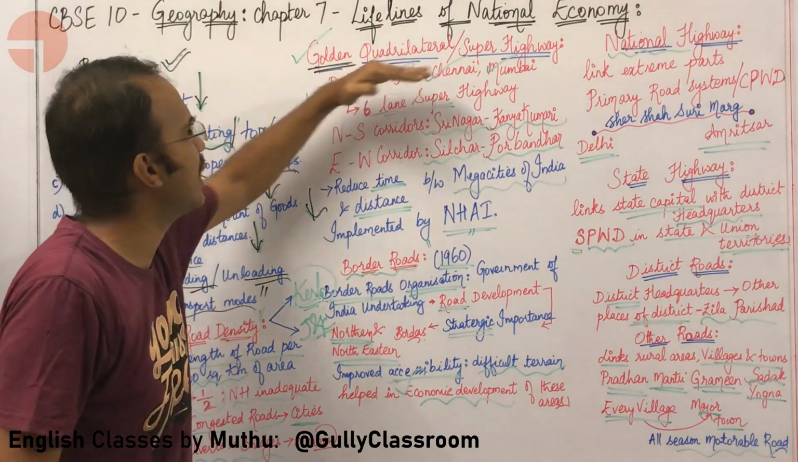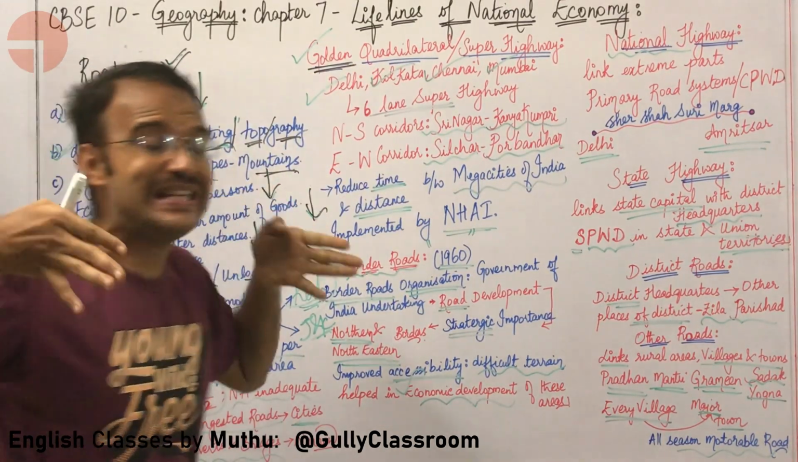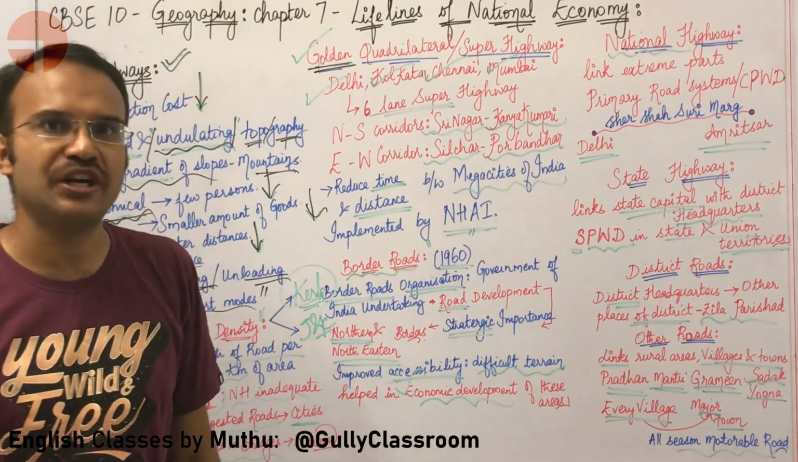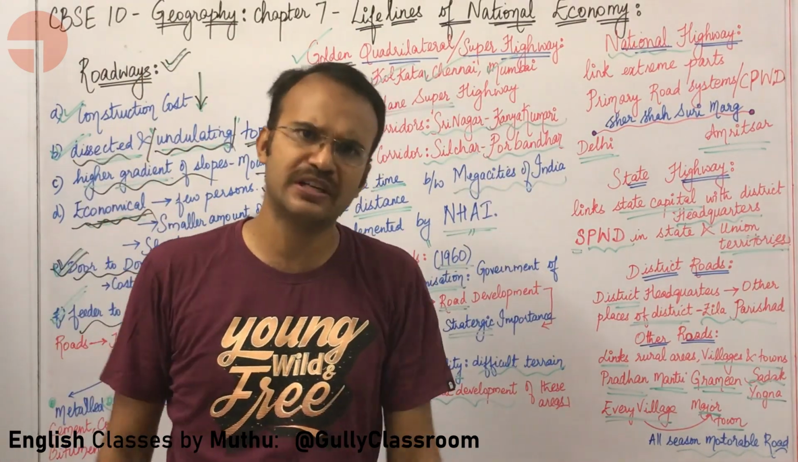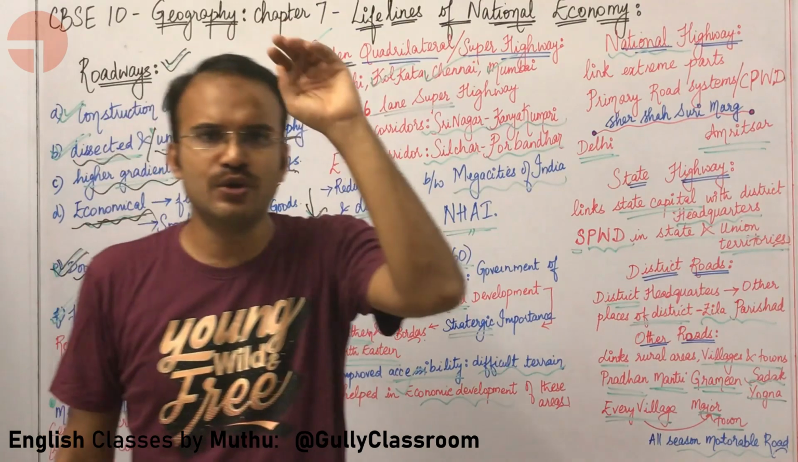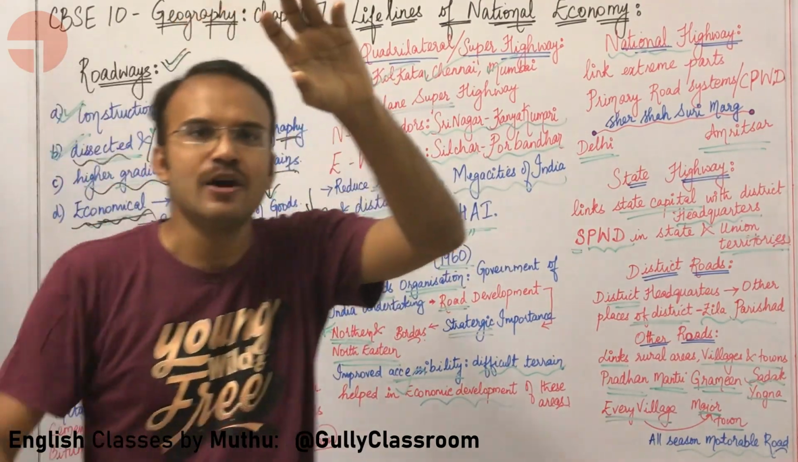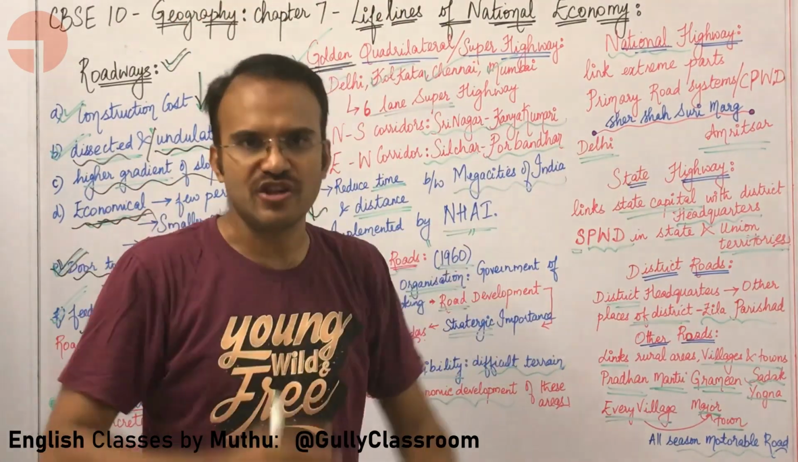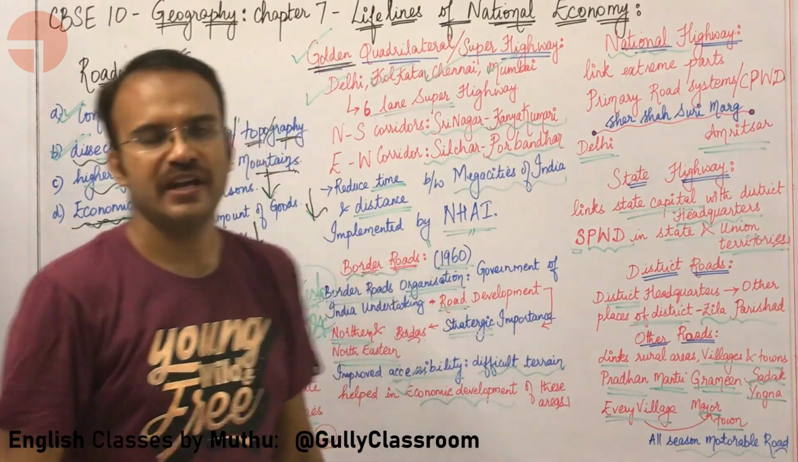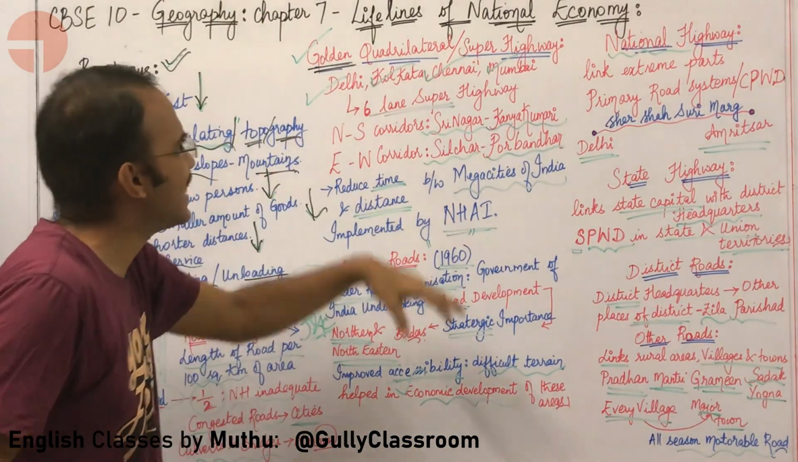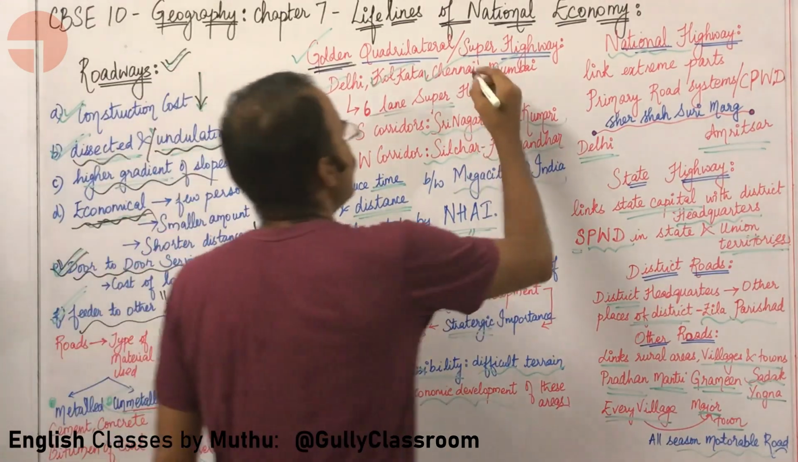So the golden quadrilateral or super highway is a 6-lane road which is connecting the 4 important mega cities in India. What are the 4 important mega cities in India? You have your Delhi, Bombay, Calcutta and Chennai. Am I right? Delhi, Bombay, Calcutta and Chennai. So these mega cities are connected by super highways.